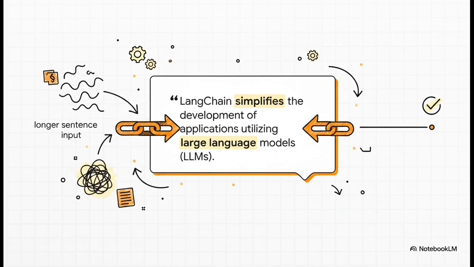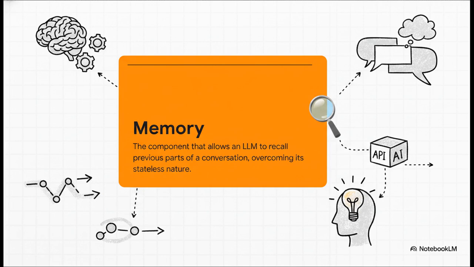And here we see a super simple chain in action. Step 1 was feeding the AI a long sentence about LangChain. Step 2 was giving it the instruction to summarize that sentence in one line. And boom, the output is exactly that, a clean, perfect little summary. Okay, remember that whole stateless problem we talked about?